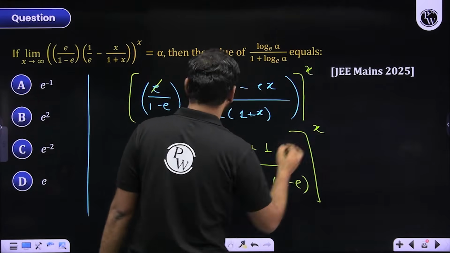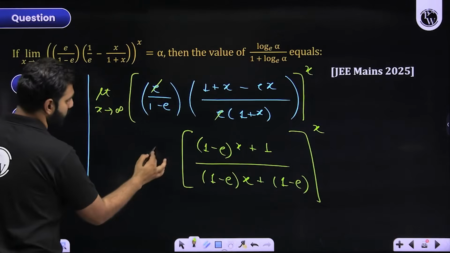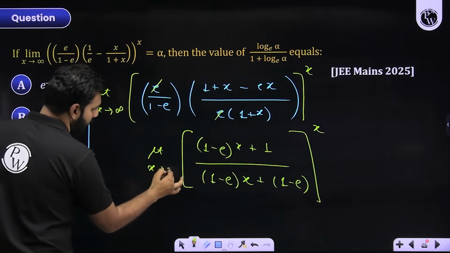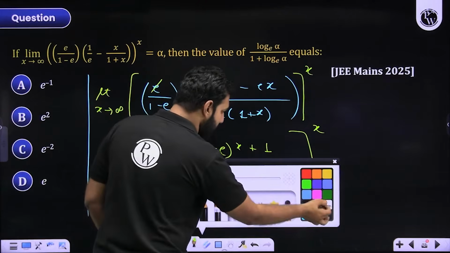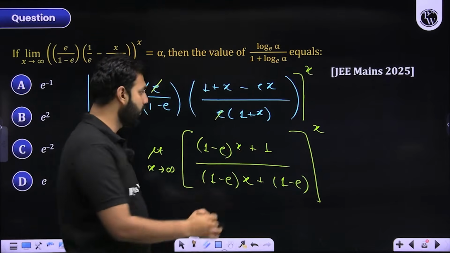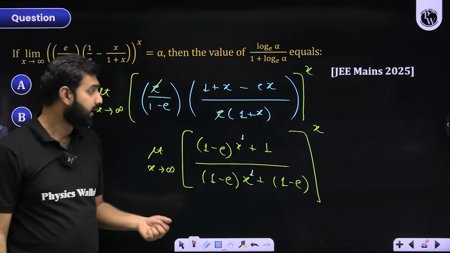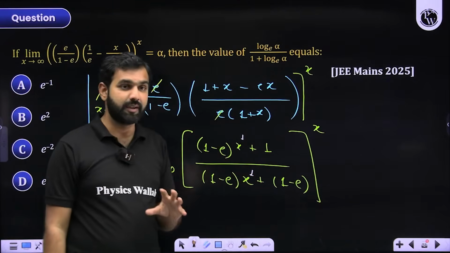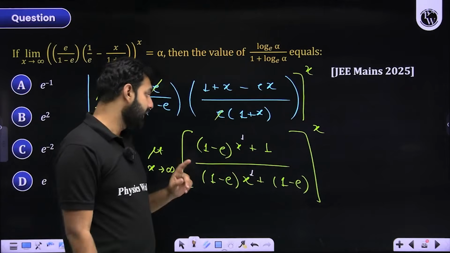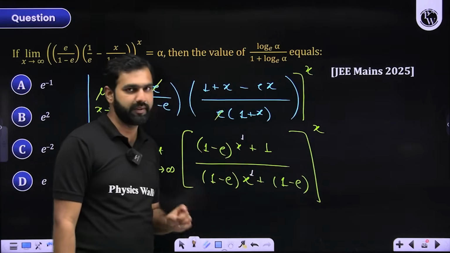Let me write that power as well. And here limit x approaching infinity was given to me. Now what I'm trying to make you understand is that, when you notice it here, numerator and denominator both are polynomials in degree 1. So they are linear expressions and x is approaching infinity. So we know that if numerator and denominator are of the same degree, then the ratio of the coefficients of x will be the answer.